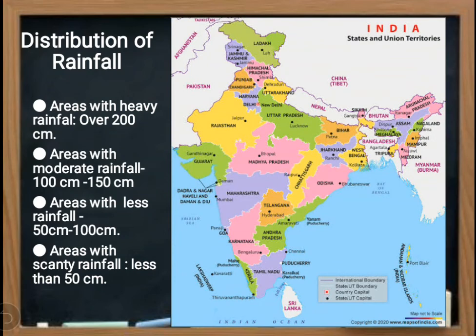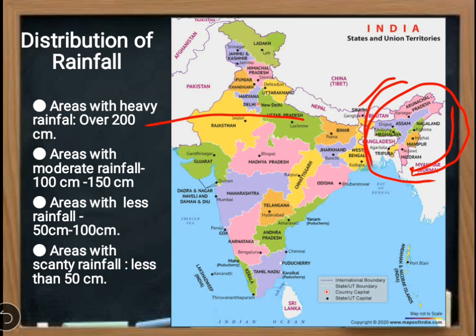That means in these areas rainfall happens more than 200 centimeter, and this area belongs to the northeast part of India, that is Assam, Meghalaya. Mainly this part receives more rainfall, and this part belongs to the areas with heavy rainfall.